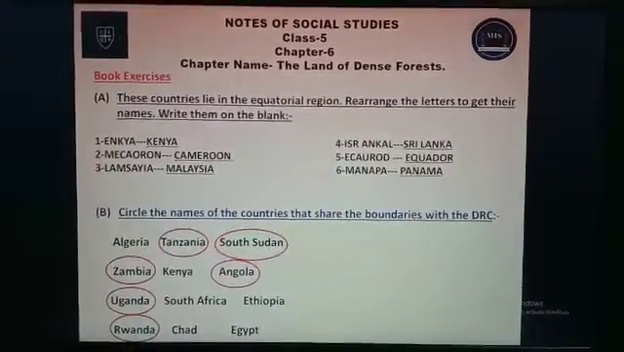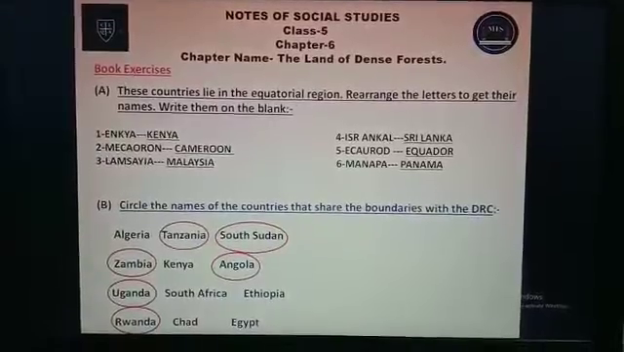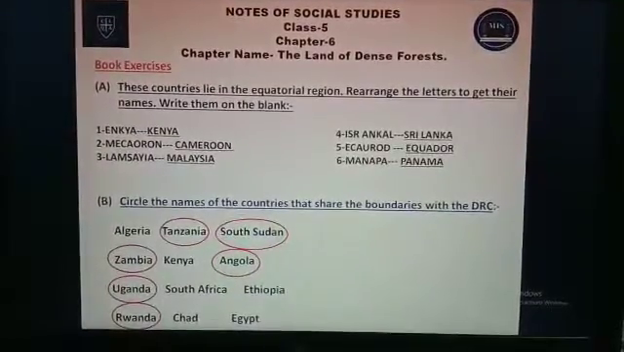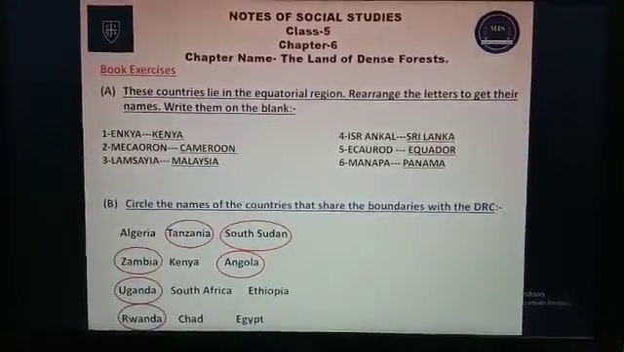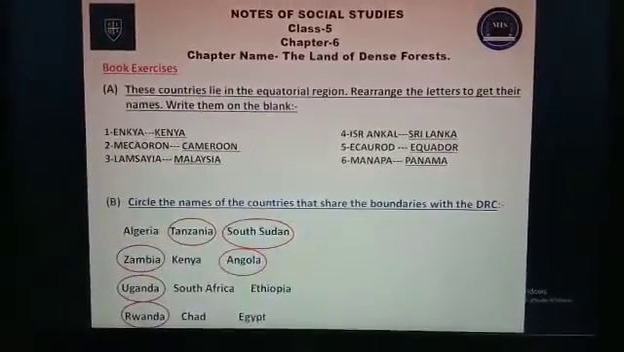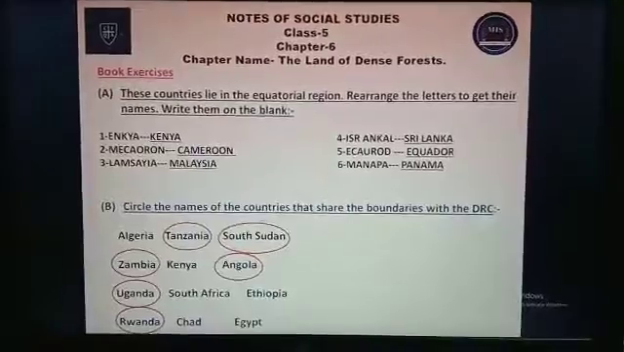First is Kenya. Second word is Cameroon. Third is Malaysia. Fourth is Sri Lanka. Fifth is Ecuador. Sixth is Panama.